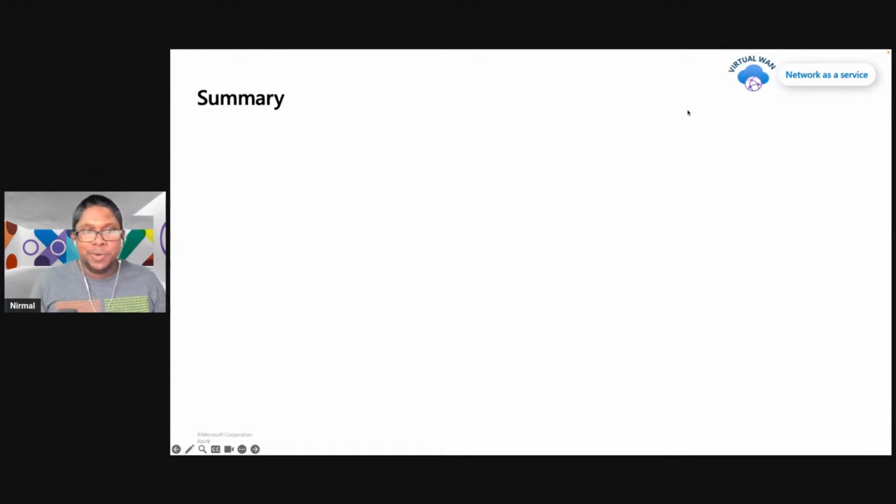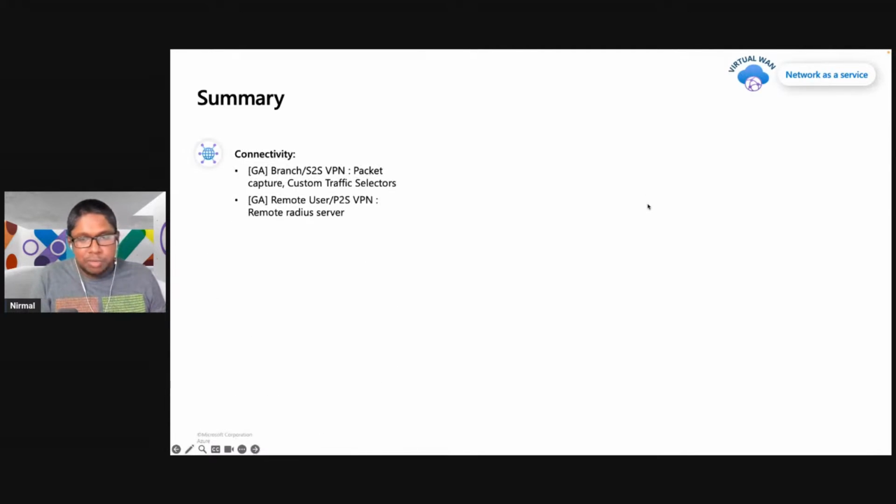So with that, I will summarize what Deepak covered and also give a quick summary on Virtual WAN. As we mentioned at the start, Virtual WAN is our network as a service offering, with multiple connectivity options for connecting branches, VPN, and also express routes, plus capabilities for point-to-site VPN connectivity.